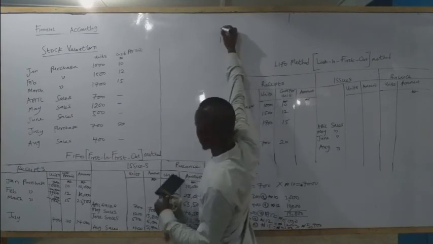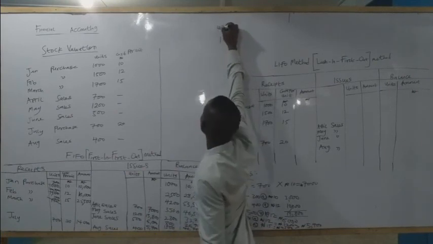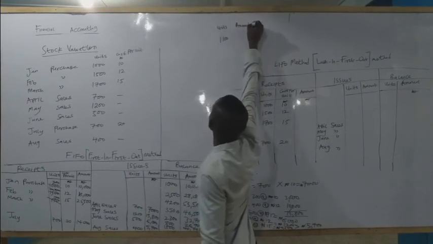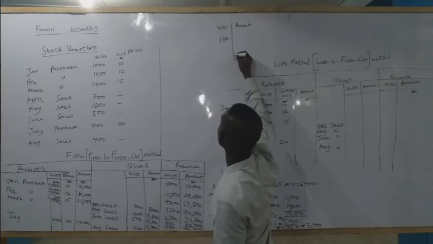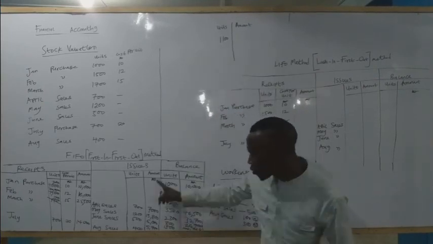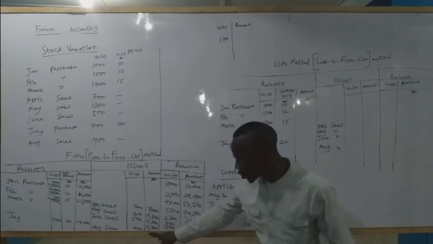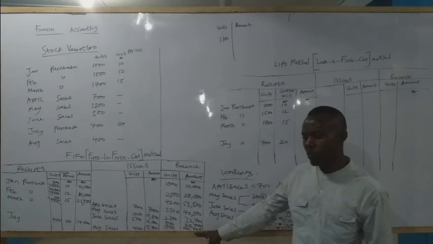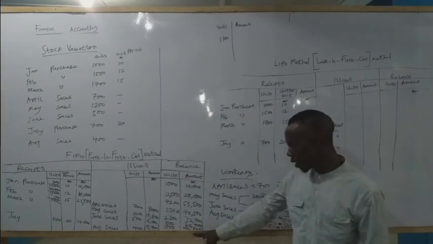These are units, balance, amount. Then you have to remove the amount of this 400 that we are removing from the stock. We also remove the amount from the balance we have.